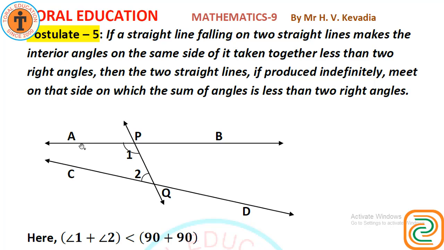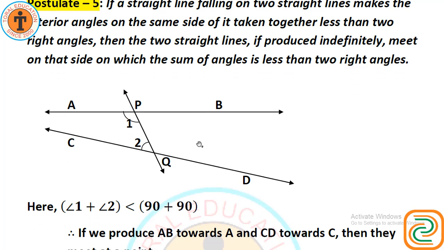If we produce this line towards this direction, then this line will meet at a point, and if we extend or produce this line towards this direction, they will never meet, because the sum of these interior angles is greater than 2 right angles, and the sum of 1 and 2 is less than 90 plus 90, that is 2 right angles.